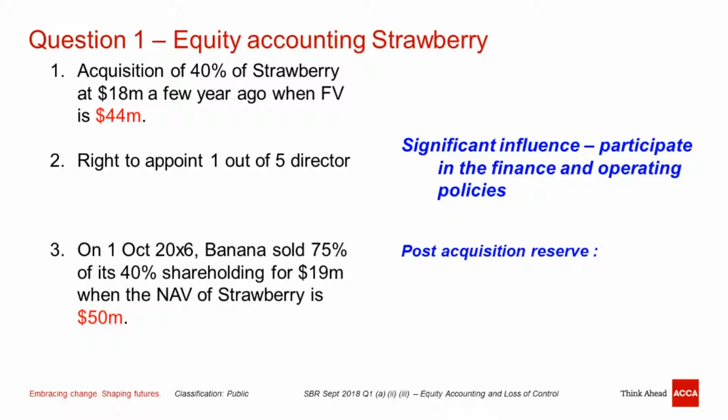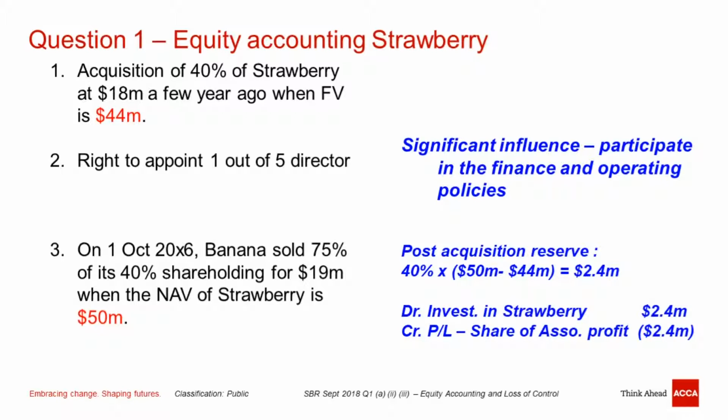That means during these few years, Strawberry earns a profit of 6 million, and the parent company holds 40% of it. Therefore, the parent company shares 40% of these 6 million, equal to 2.4. And for equity accounting, given Strawberry is significantly influenced, the equity accounting entry will be debit investment in Strawberry, 2.4, and credit to P&L share of associate's profit, 2.4.